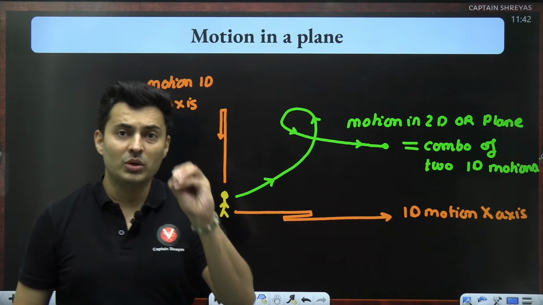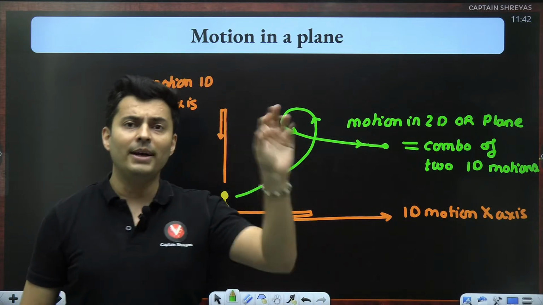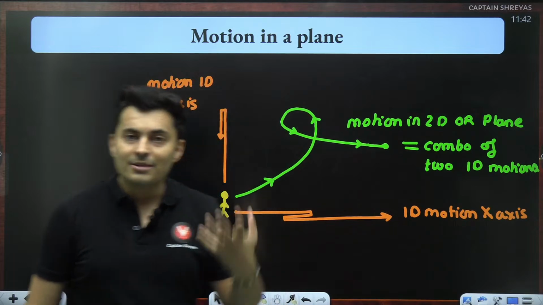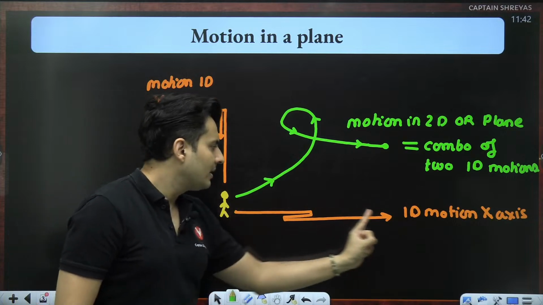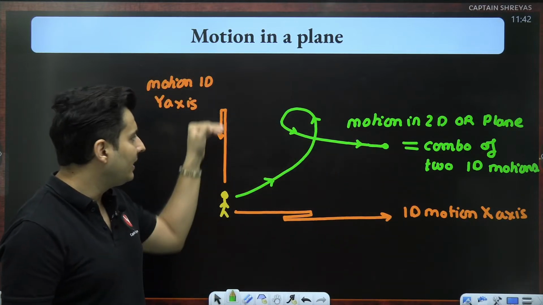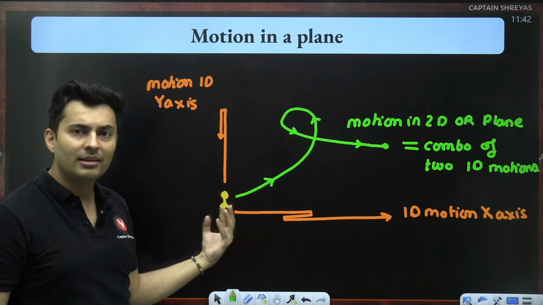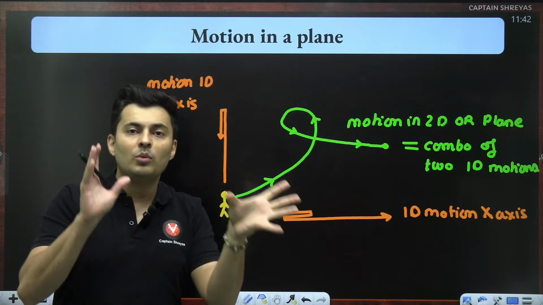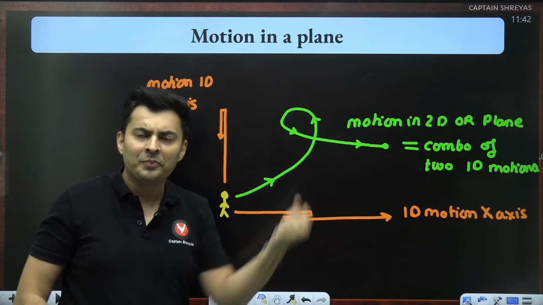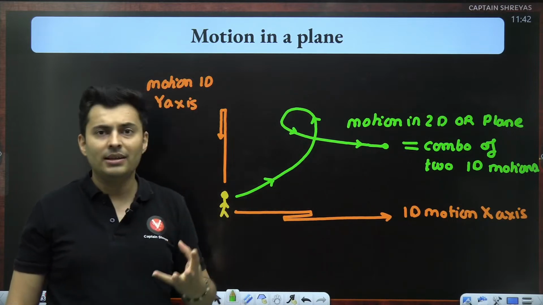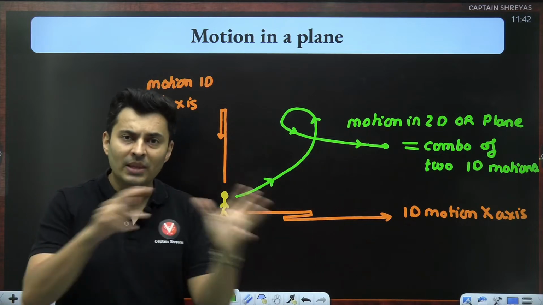Similarly, what will a motion in 3 dimensions be? A motion in 3 dimensions will be a combination of 3 one-dimensional motions, which means that if I have a 2-dimensional motion, I can analyze the x motion separately, I can analyze the y motion separately. This will be in i cap, this will be in j cap. If it is in 3D, it will be in k cap. Each motion can be analyzed separately, and I can combine back all these things together to see finally what velocity it has, what acceleration it has, what displacement it has, how much time it took, etc.